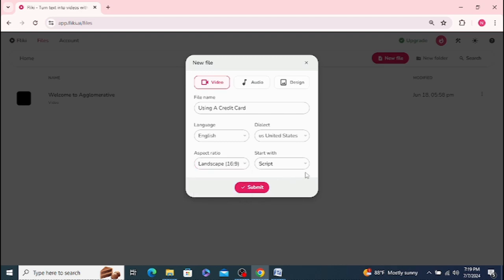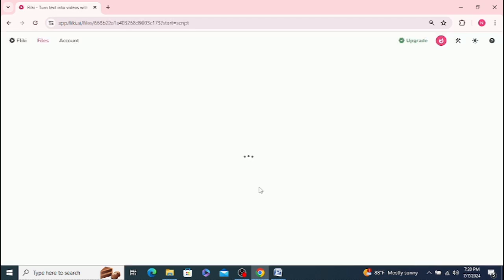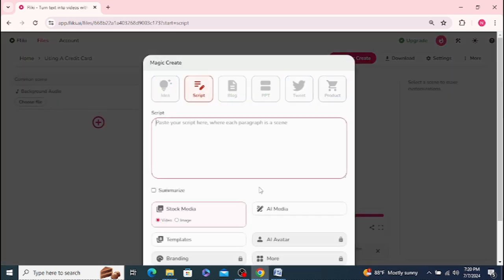And then you can either start with a script, which is what I'm going to do, an empty file, an idea, a prompt and let it work, or a blog, whichever one. But I'm doing a script because that's what I've written up, because I want to say exactly what I want to help you with here on credit card usage. So I wrote the script myself to put it in. Hopefully that's helpful to you. So click submit, and then it will prompt you to the next page where you write in the script.